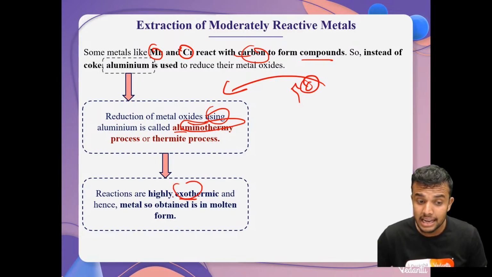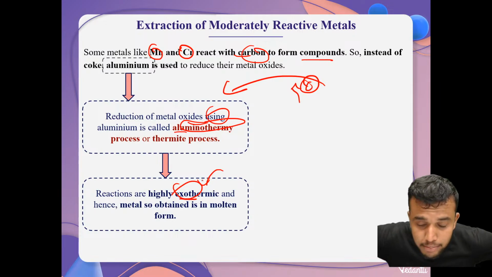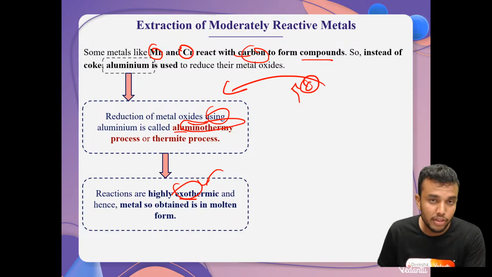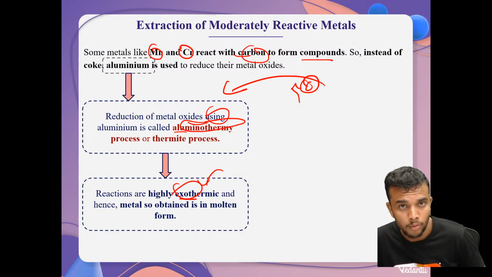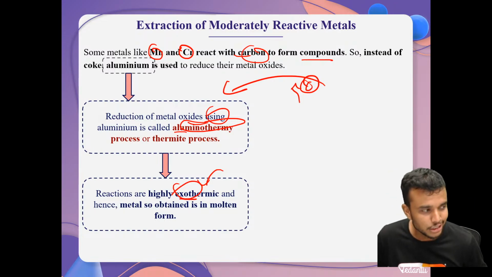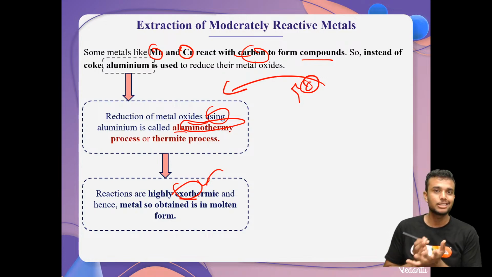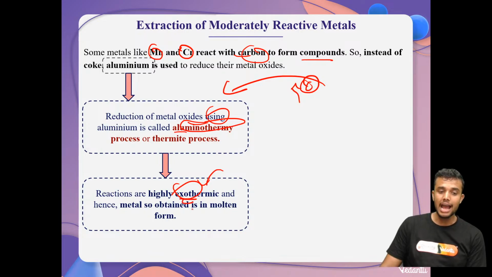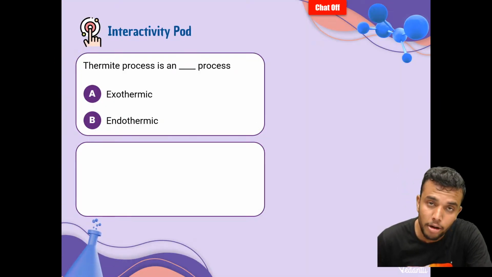It is highly exothermic. What is an exothermic reaction? Very simple. If heat is released in the reaction, not absorbed, this type of reaction is called an exothermic reaction. Right, my dear students? From this highly exothermic reaction, the metals are obtained in molten form.